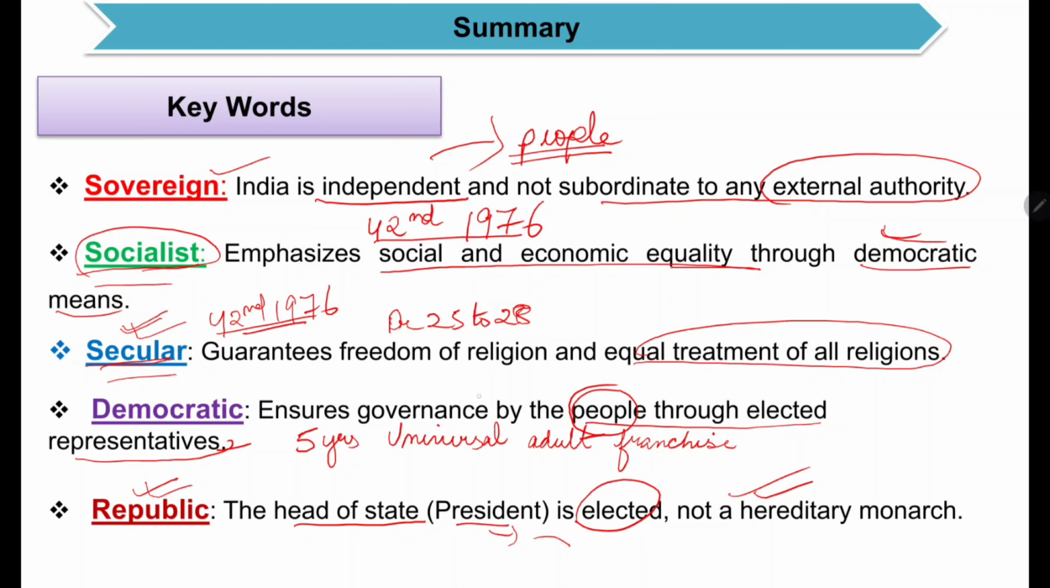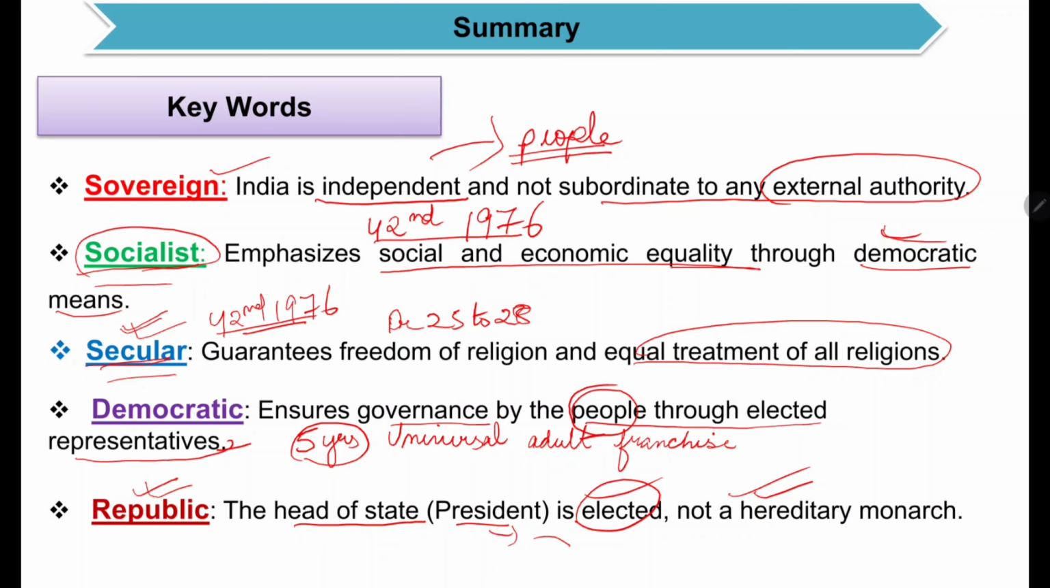Democratic, it ensures that governance should be by the people through their representatives, which they choose for a fixed tenure of 5 years through universal adult franchise. They have the right to vote. And last, the republic, that is the head of the state is the president. He is also elected. They are not hereditary. So these were the keywords, that is the nature of the preamble.